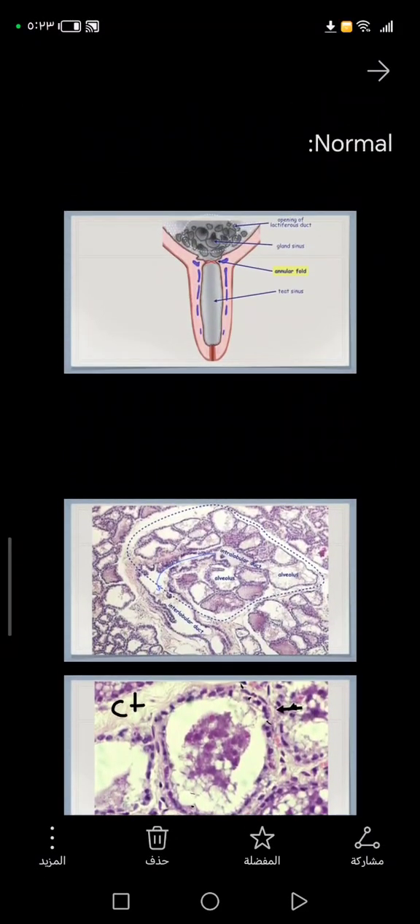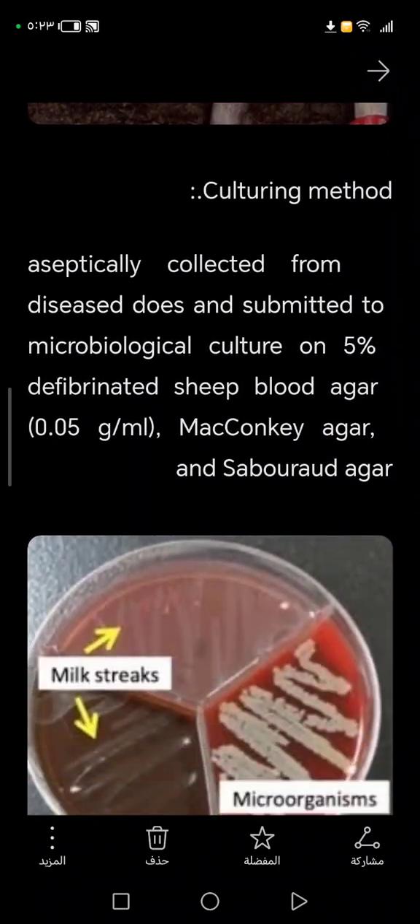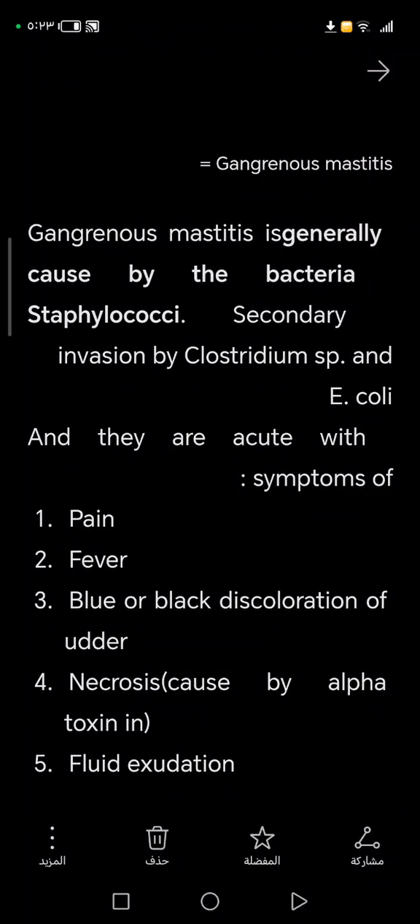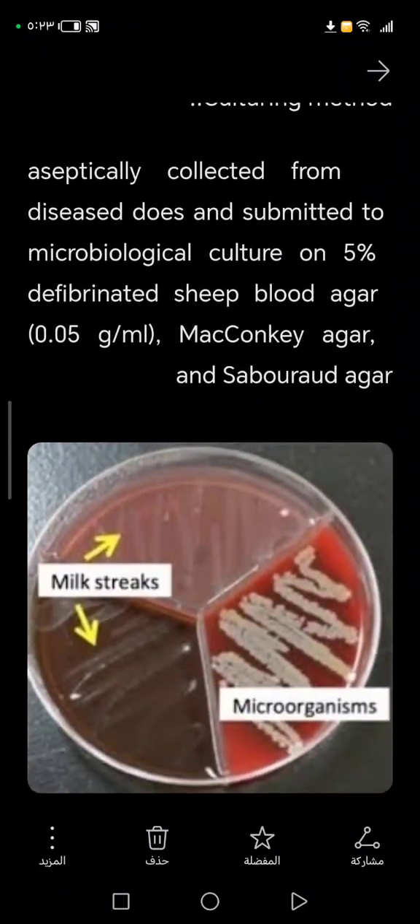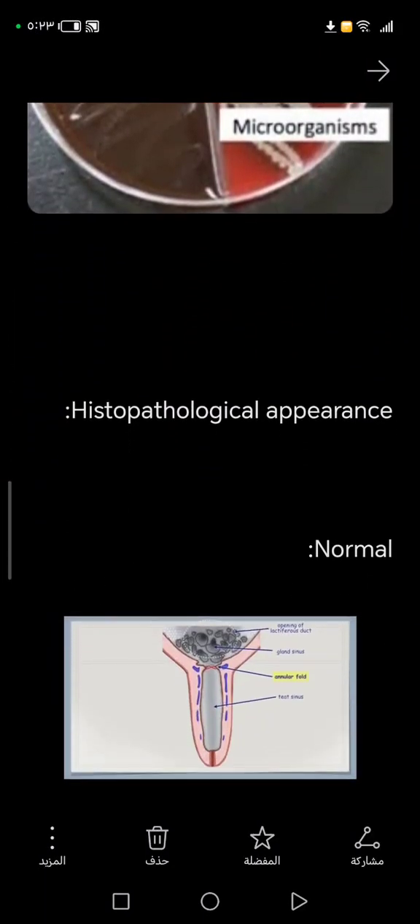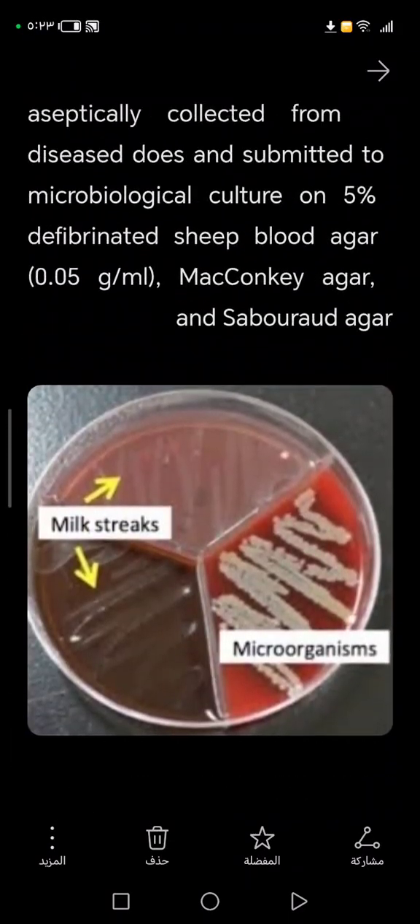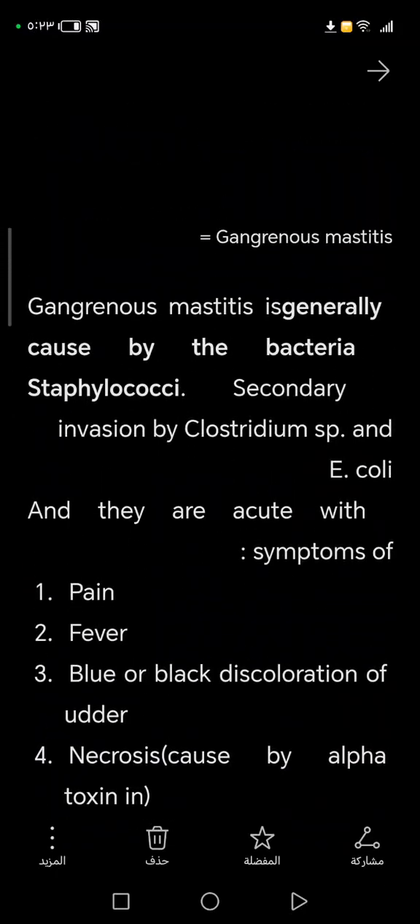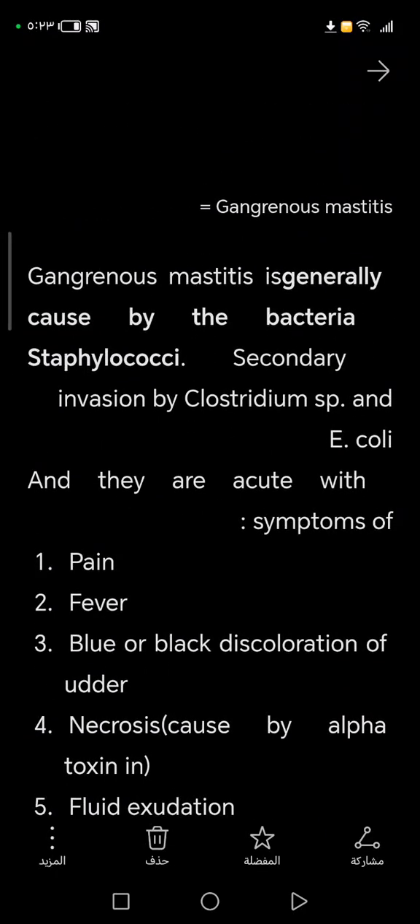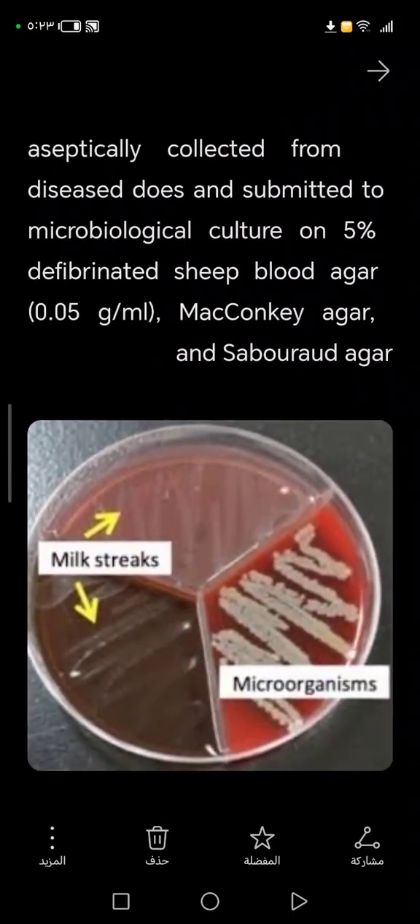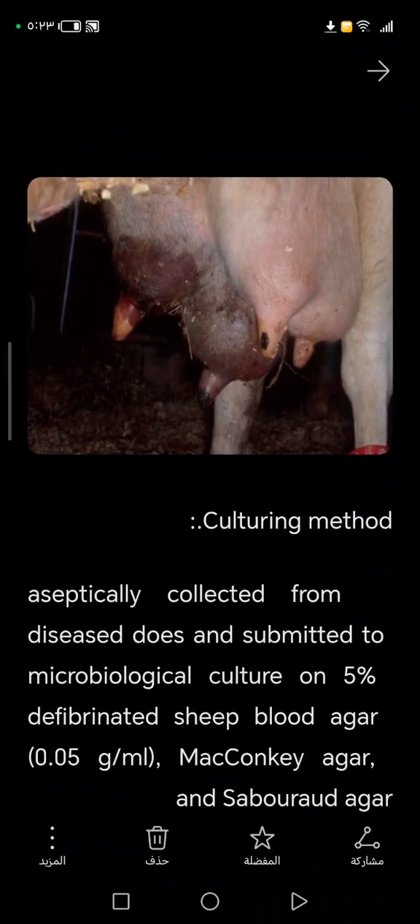So, treatment for mastitis. We have two types of mastitis, acute and chronic. In chronic mastitis, fever isn't seen, okay. But if we come to acute mastitis, fever will be seen, acute gangrenous mastitis. And we have other types of mastitis, such as coliform mastitis, that I will explain in other parts of the videos.